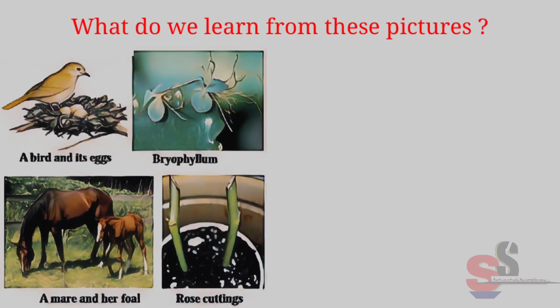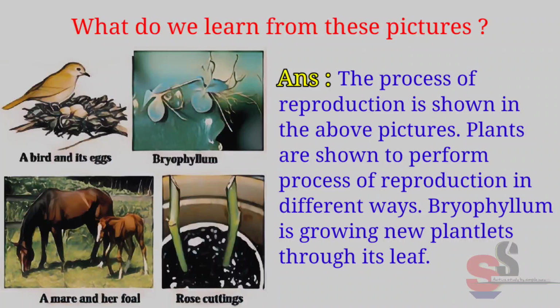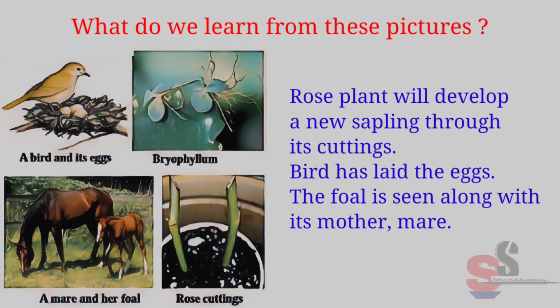Can you tell? What do we learn from these pictures? Answer. The process of reproduction is shown in the above pictures. Plants are shown to perform process of reproduction in different ways. Bryophyllum is growing new plantlets through its leaf. Rose plant will develop a new sapling through its cuttings. Birds have laid the eggs. The foal is seen along with its mother mare.